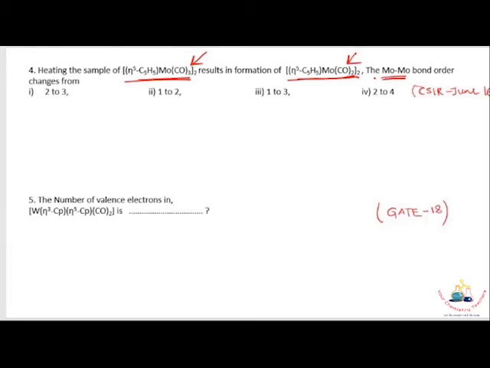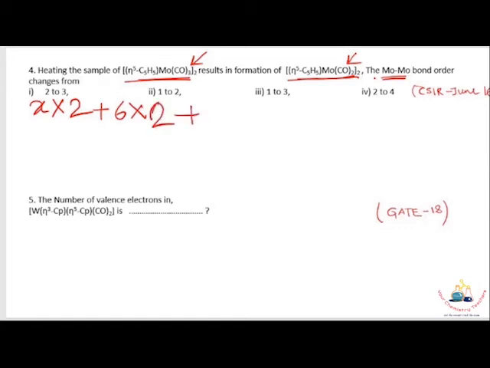So it is a very simple problem: from the 18 electron rule, just count the number of metal bonds. This type of problem is solved in a simple way. Consider there are x number of metal bonds, and each metal bond provides 2 electrons. So because of metal bonding, the total electron count is x cross 2. Then there are 2 eta 5 cyclopentadienyl ligands, so that is 6 cross 2.